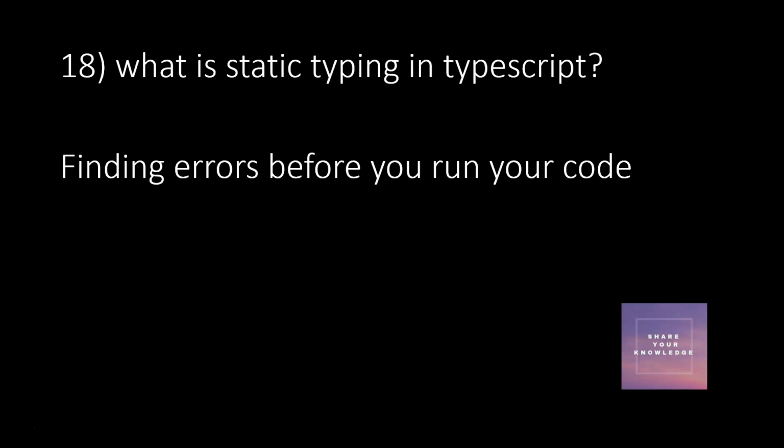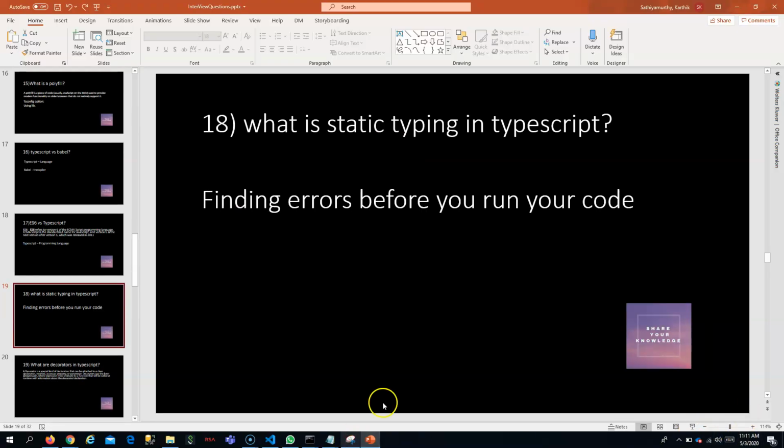What is static typing in TypeScript? Static typing, as I told, JavaScript is a dynamically typed language. That is, you need not mention what type a variable should be.